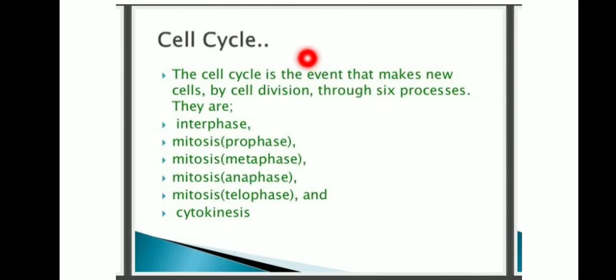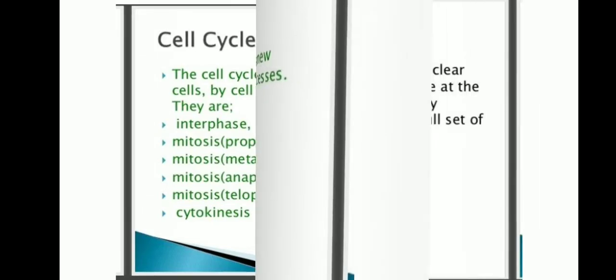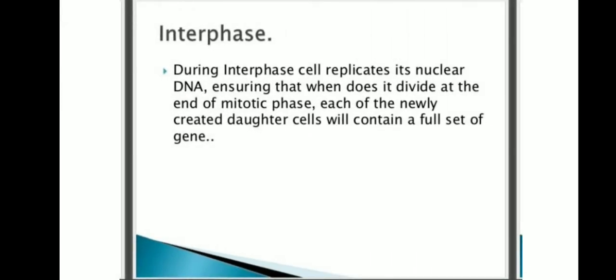Next one, cell cycle. The cell cycle is the event that makes new cells by cell division. Through this process, there are interphase, mitosis prophase, mitosis metaphase, mitosis anaphase, mitosis telophase, and cytokinesis. First one, interphase. During interphase, the cell replicates its nuclear DNA, ensuring that when it divides at the end of the mitotic phase, each of the newly created daughter cells will contain a full set of genes.